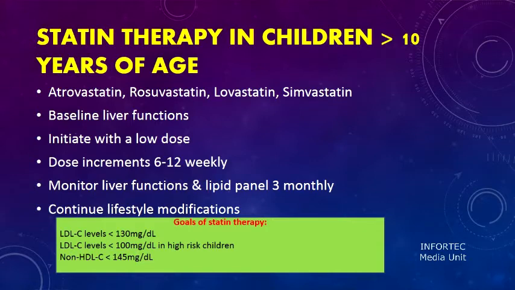So the goals of statin therapy are, if we use LDL as the tool for monitoring, LDL levels below 130 milligrams per deciliter, but less than 100 in high-risk children. If there are premature deaths in the family, or there are other high-risk factors, we have to maintain a lower level.